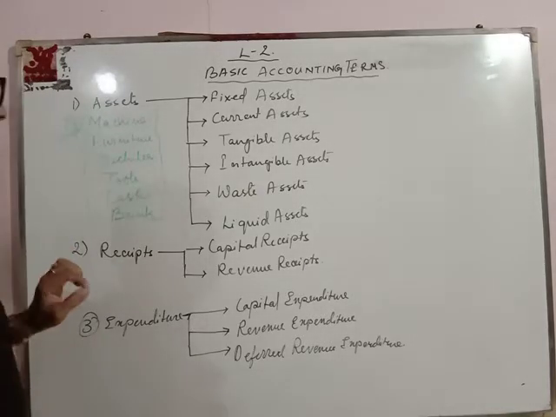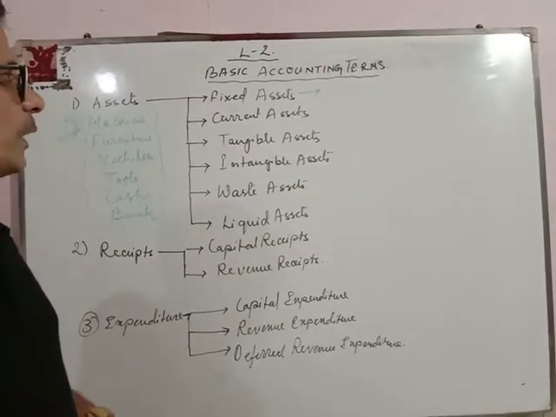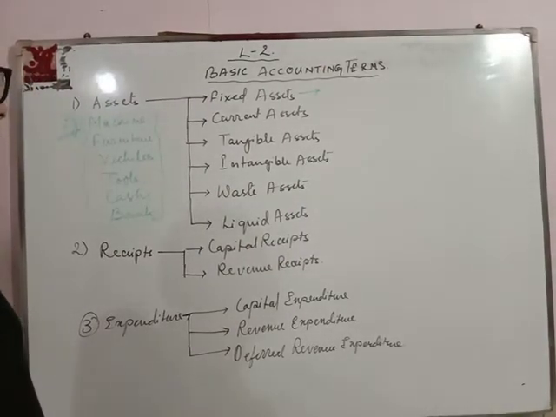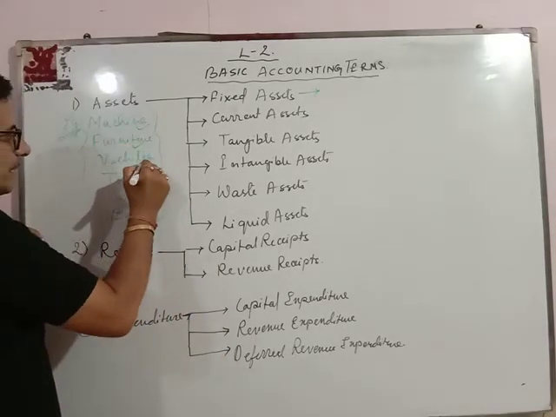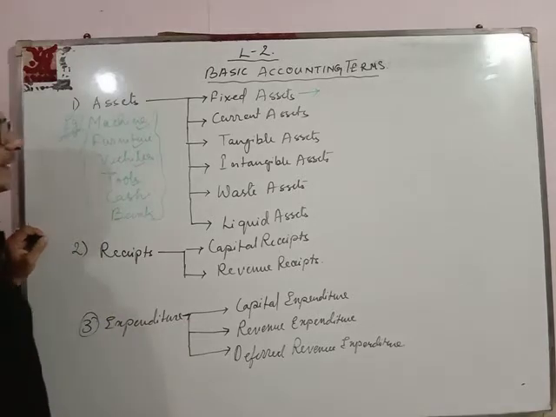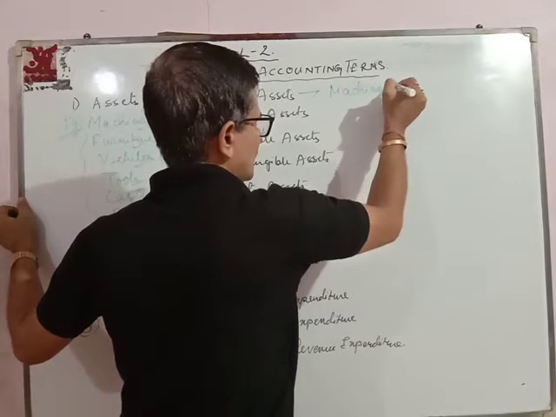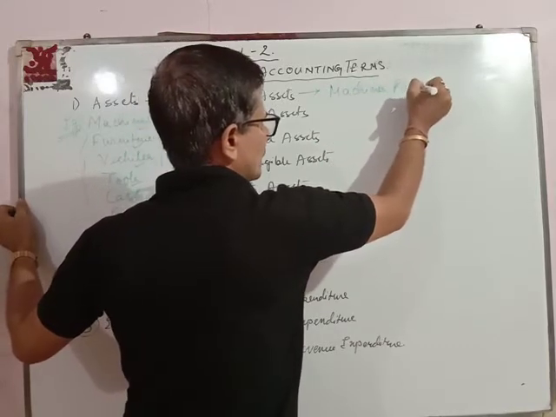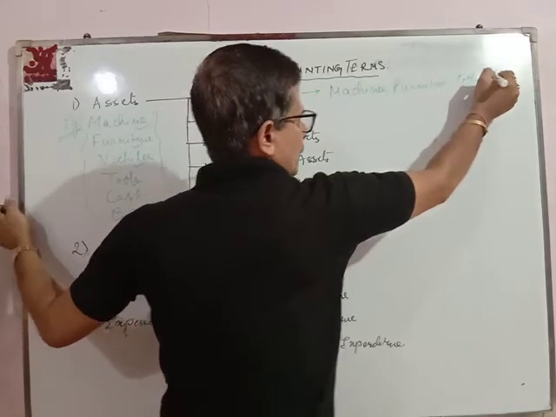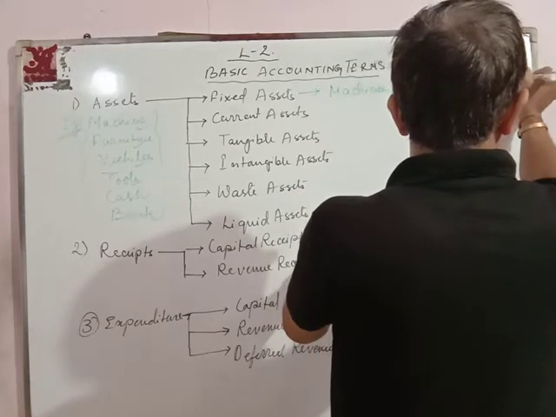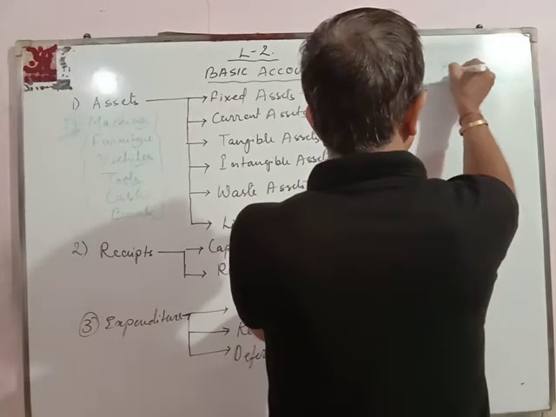Now let's talk about the fixed assets. These are the assets which you use for a longer period of time. So here we see machines, furniture, vehicles and tools, then plant.